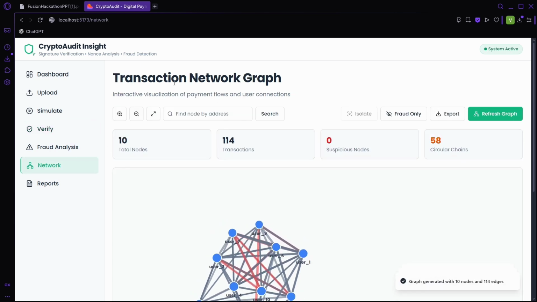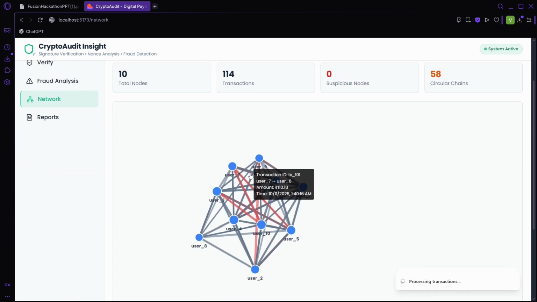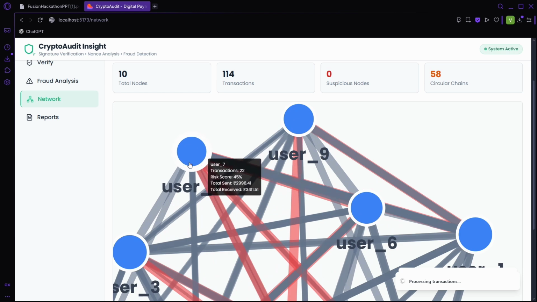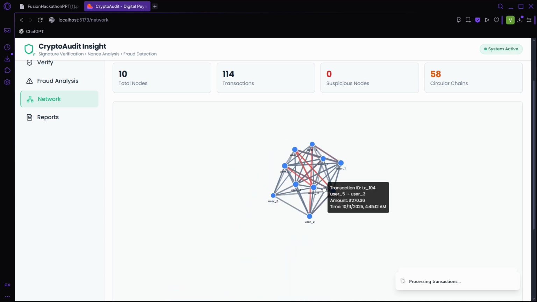Network. In the network, we will see the network graph, and if we zoom in, it will show the user as a node and the transaction as an edge. In the transaction, we will see the transaction ID, the sender and receiver name, and also the amount and timestamp. We can see each of the uploaded graph's nodes as users and edges as transactions.